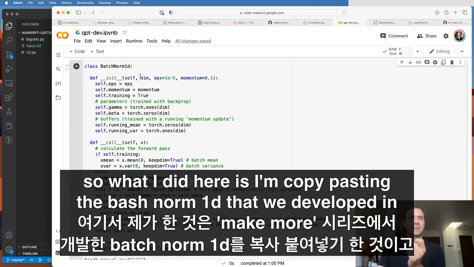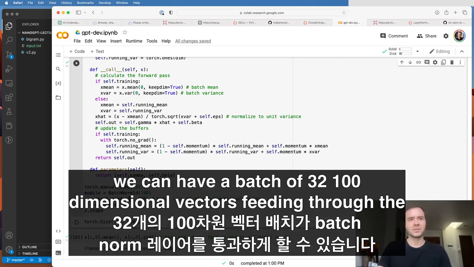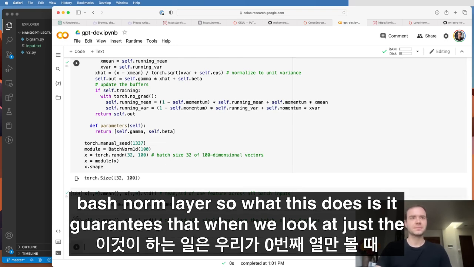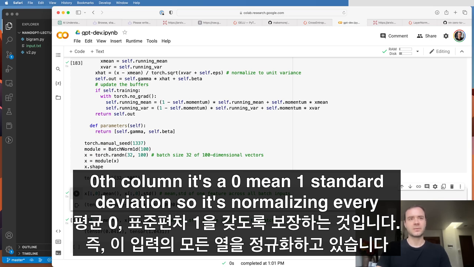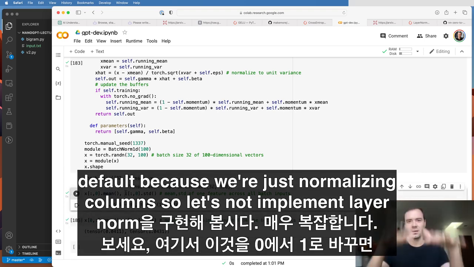So what I did here is I'm copy pasting the batch norm 1D that we developed in our makemore series. And see here we can initialize, for example, this module, and we can have a batch of 32 100-dimensional vectors feeding through the batch norm layer. So what this does is it guarantees that when we look at just the 0th column, it's 0 mean, 1 standard deviation. So it's normalizing every single column of this input. Now the rows are not going to be normalized by default because we're just normalizing columns.